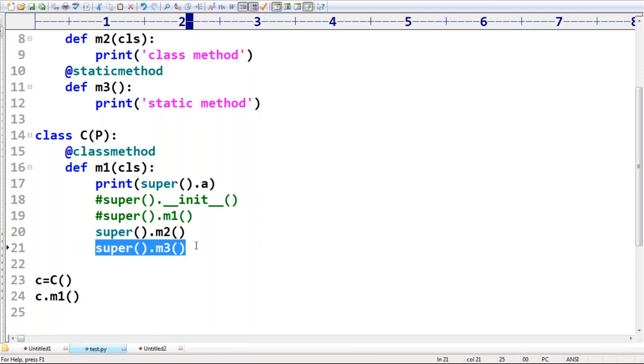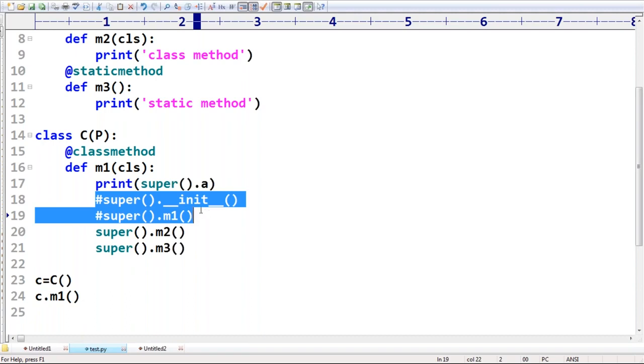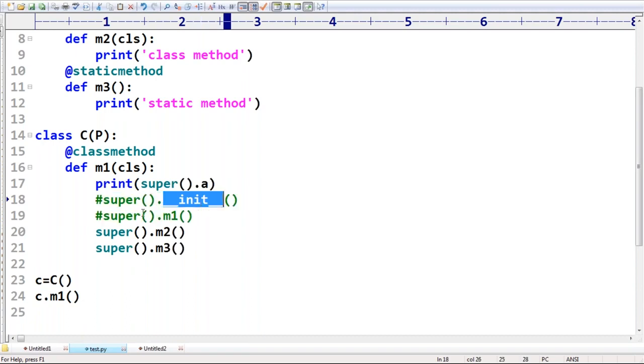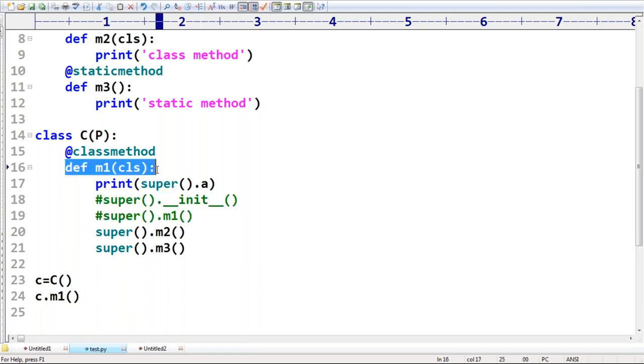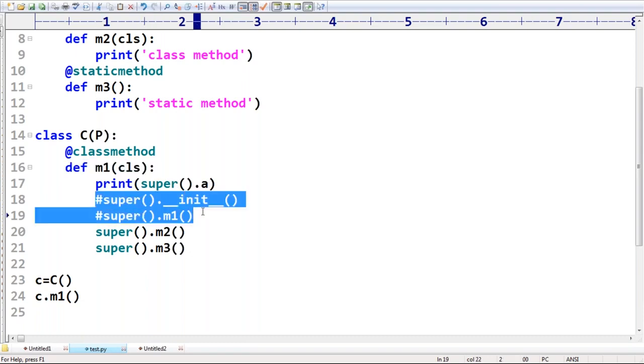Do you know static method? Why are these two things not allowed to call? Because the instance method and the constructor always talk about the object, but this one is a class method. Without having the object, it's going to work, right? That's why from the class method we are not allowed to call the super class constructor, we are not allowed to call the super class instance method.